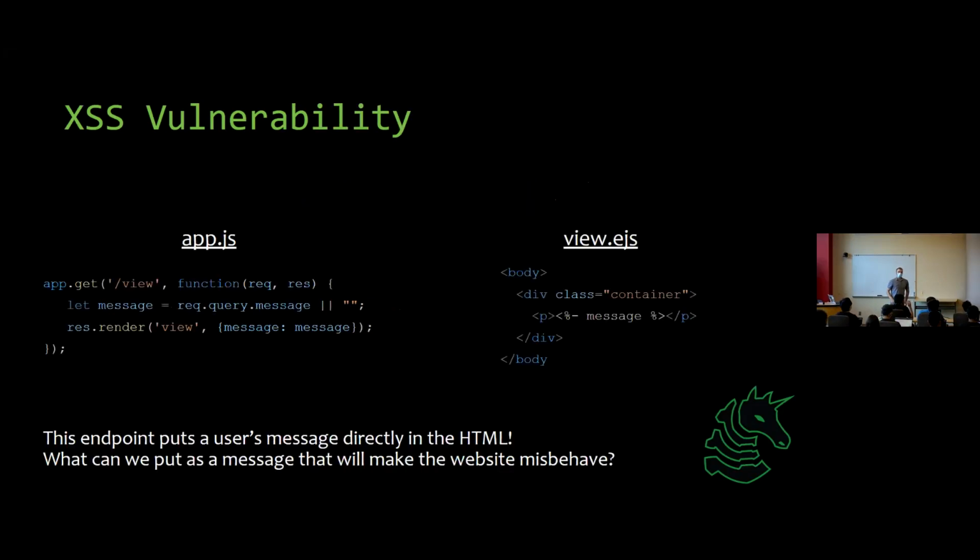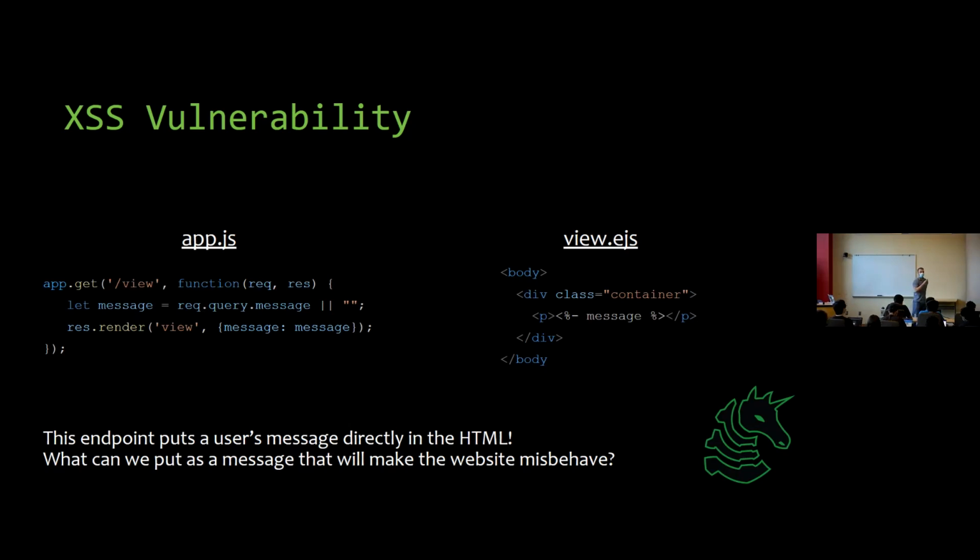Let's look at a site that's vulnerable to cross-site scripting. On the left, I have an Express app. So this is written in JavaScript, it's running on my server. And my server says, okay, whenever you, the browser, go to something.com/view, right? We can see the /view here on the left. Then read the message from the user and render this HTML, but insert their message between these, I think, paragraph tags. I think that's what the P means, but I'm not sure. Yeah. Great. Okay, great. Paragraph tags.